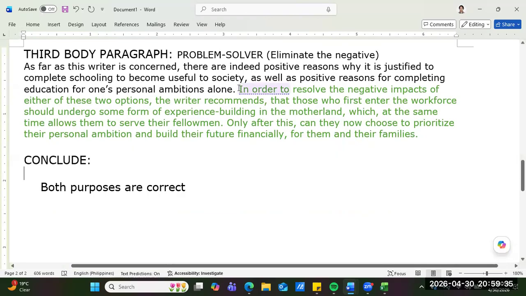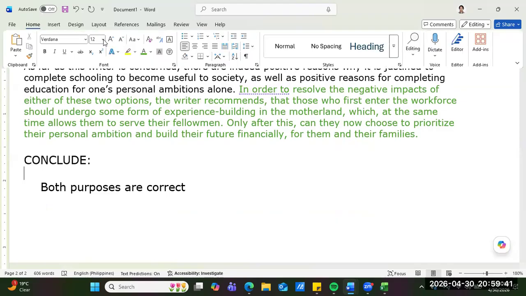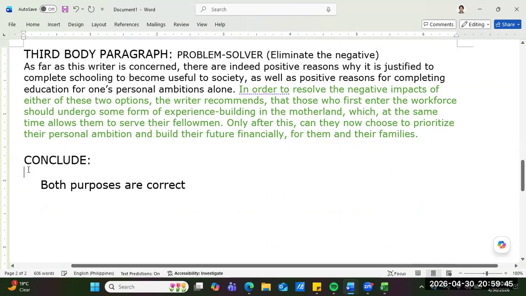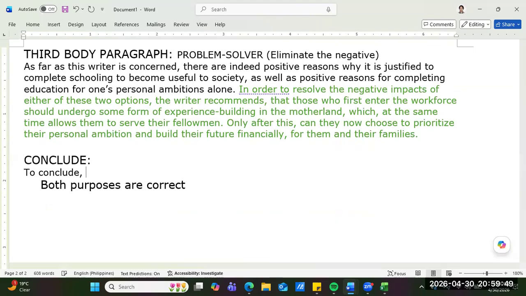So it's time to conclude, guys. So to conclude, based on the arguments above, this is just a summary, guys. Summary only. We can see that both reasons have their positive and negative consequences.